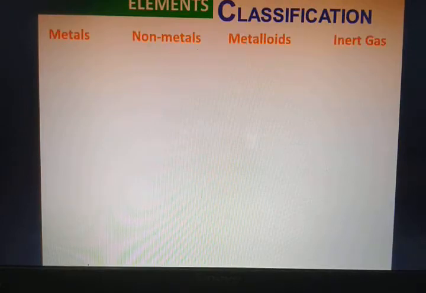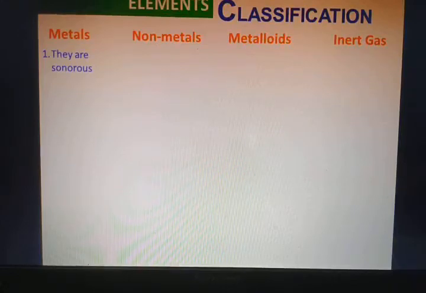Xenon 131. Now, the next we have is elements classification. Another point that went missing in the previous lecture is that metals are sonorous. Sonority means metals produce sound when struck by another hard surface.